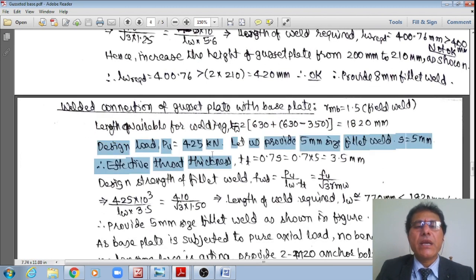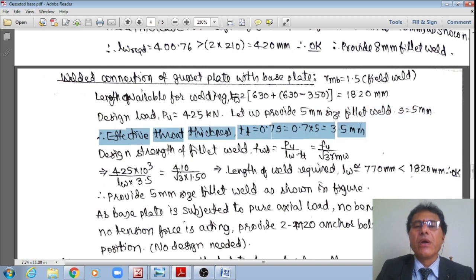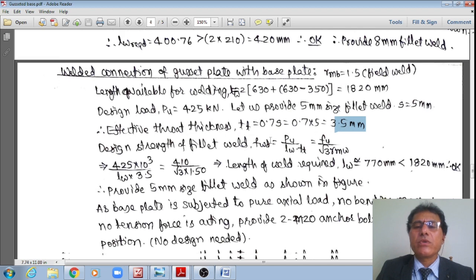Therefore, the design load PU is equal to 425 kilonewton, which we already obtained. Hence, assuming a 5 mm fillet weld, S is equal to 5 mm, the effective throat thickness T is equal to 0.7 multiplied by S, which works out to 3.5.